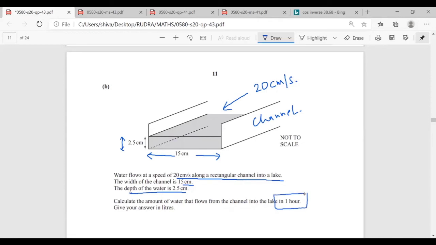Mr. Rudra, how can we do this? So we have to multiply 25 into 15.